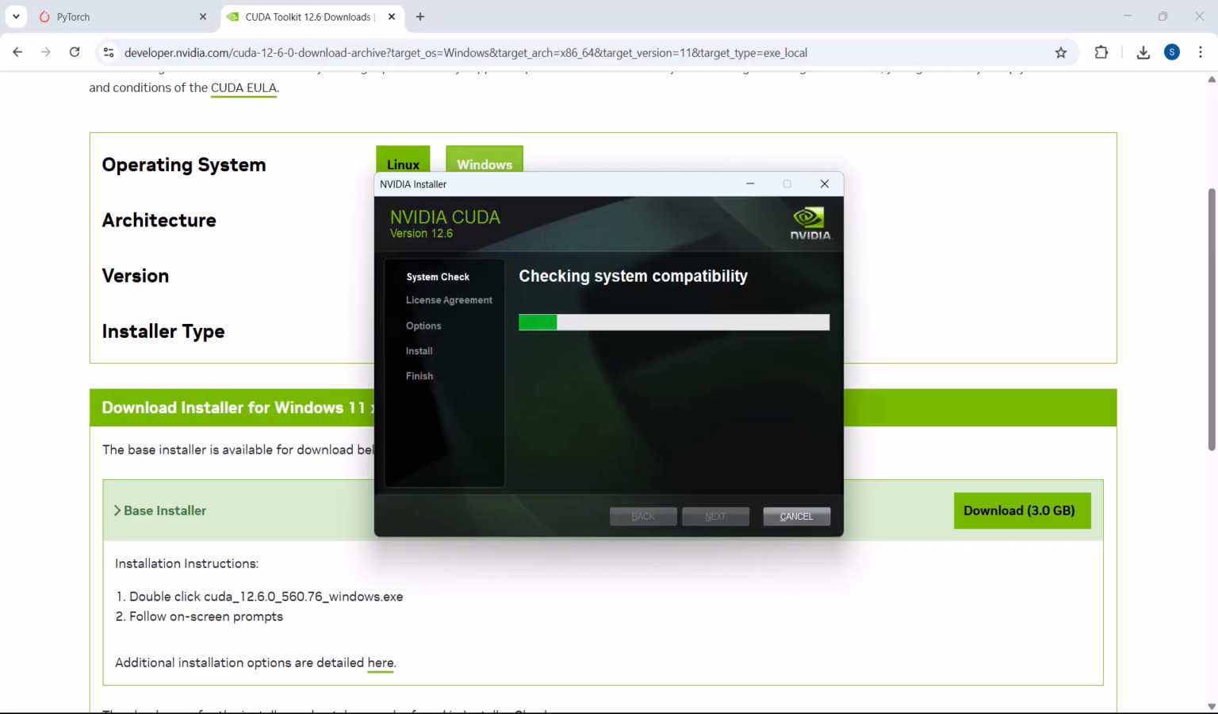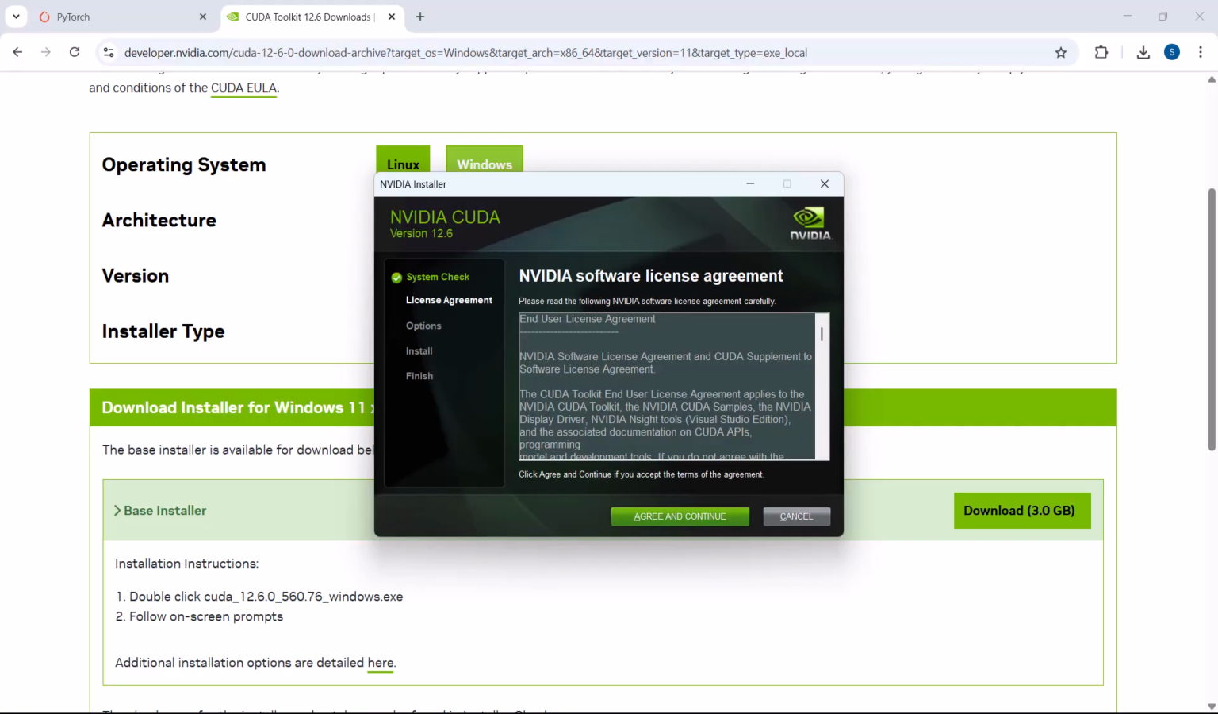It is trying to check the system compatibility. So the installation is not that hard. All we have to do is follow the prompts. The only thing that we have to make sure is we are matching the CUDA version with what we have in PyTorch, right? Okay, so system check is done and the next step is license agreement.